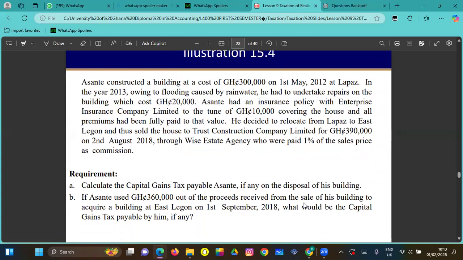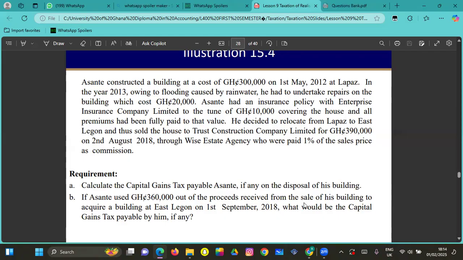Asante constructed a building at a cost of 300,000 on 1st May 2012 at La Paz, my home, my base. That's where I stay. In the year 2013, owing to flooding caused by rain water, he had to undertake repairs on the building, which cost 20,000.